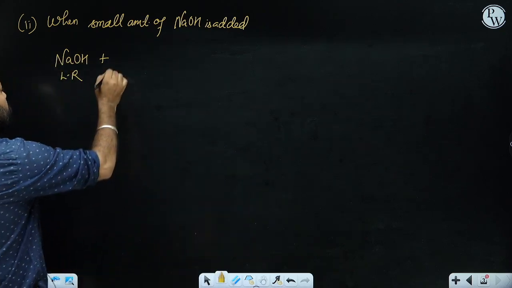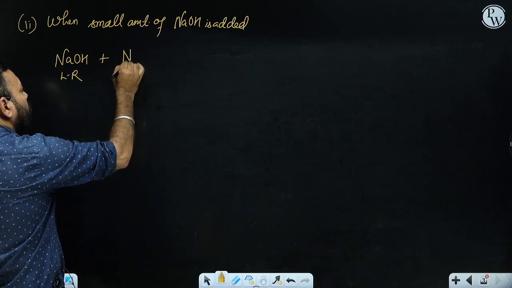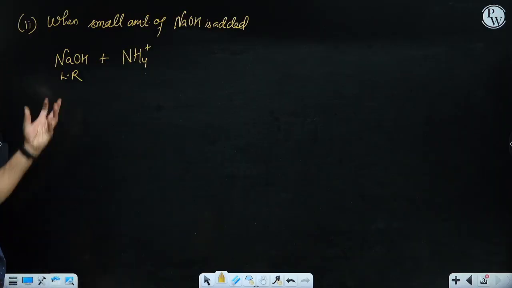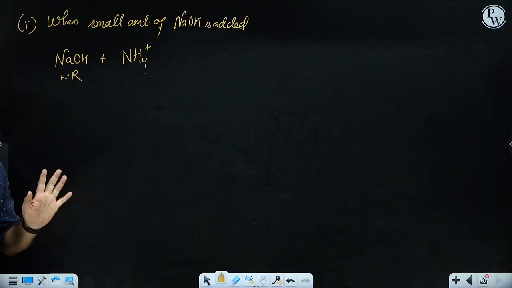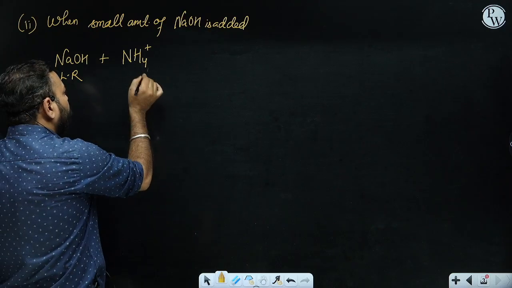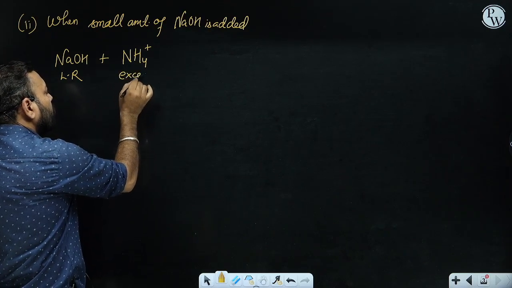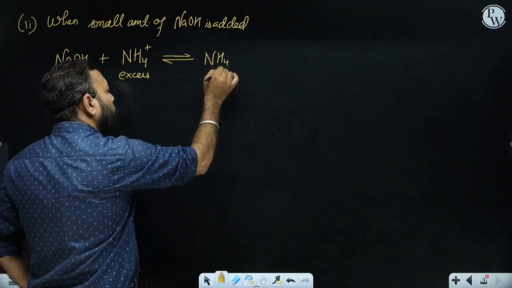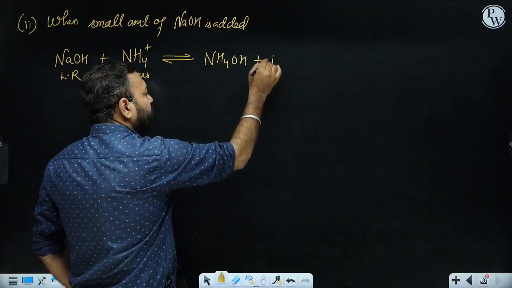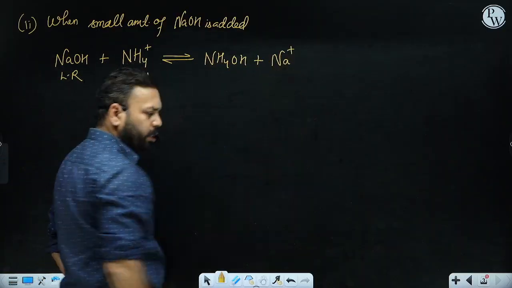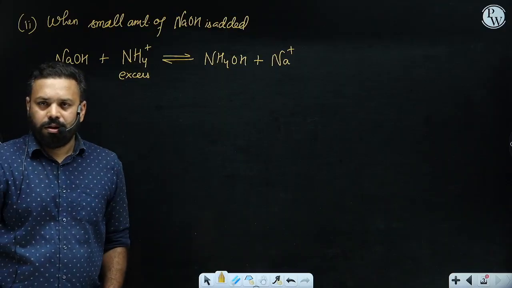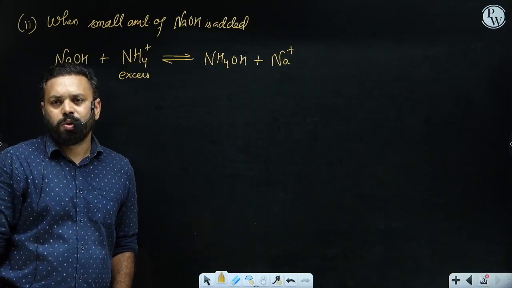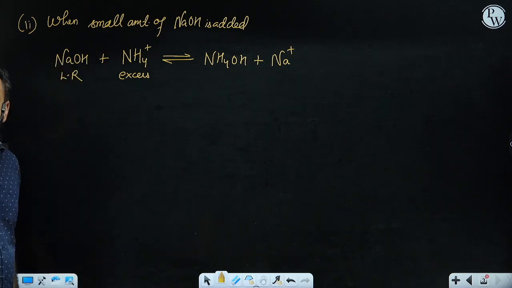So NaOH is going to react with NH4 plus, or you can say OH minus is going to react with NH4 plus, same thing, right? And this is present in excess, so they are going to form what? They are going to form NH4OH. And what about Na plus? We are not interested in the concentration of Na plus or Cl minus. Even if they are freely roaming in the solution, they are not going to change pH. So nothing to worry about Na plus and Cl minus.